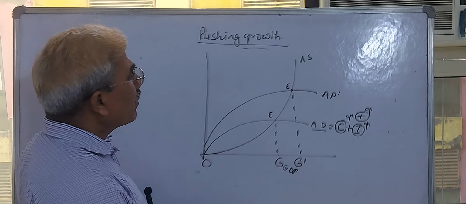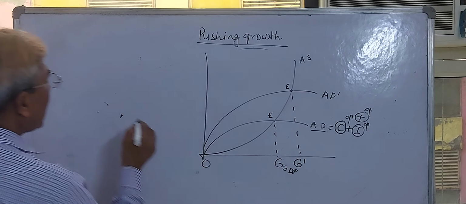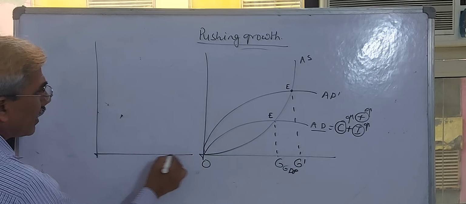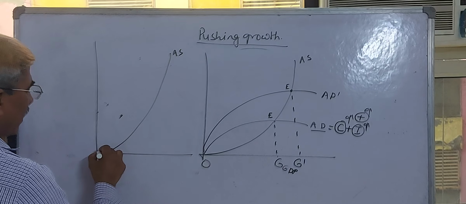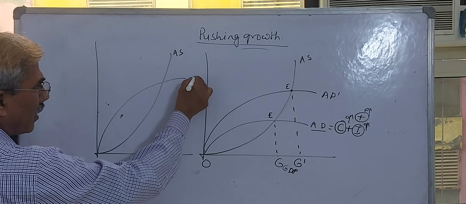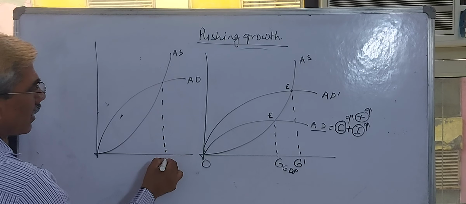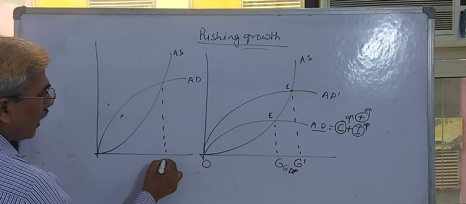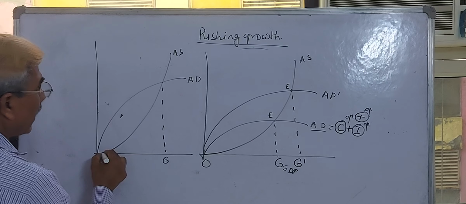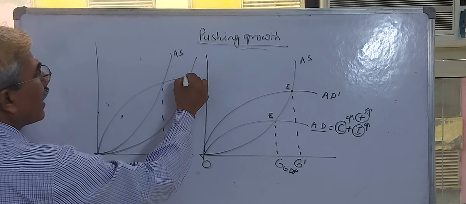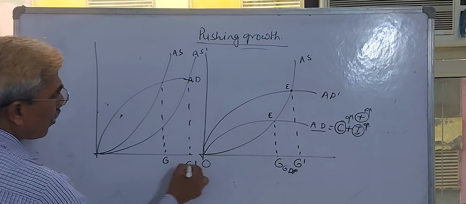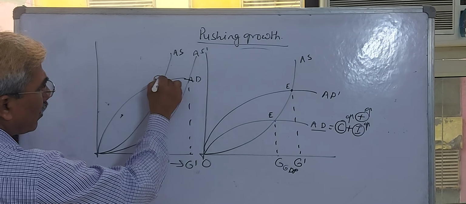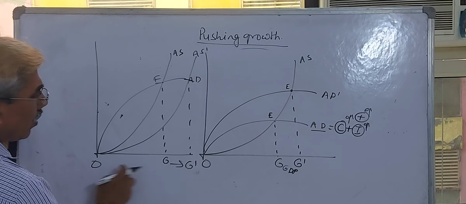Similarly, you can achieve this target without changing the aggregate demand. I again plot a diagram. Suppose this is aggregate supply, this is aggregate demand, and this is the growth rate. If you increase only the aggregate supply, from AS to AS dash, that can also improve your growth rate from the previous level of OG to OG dash.